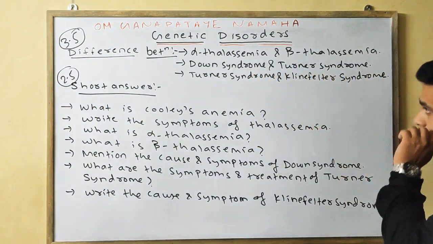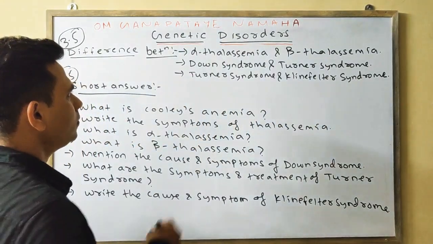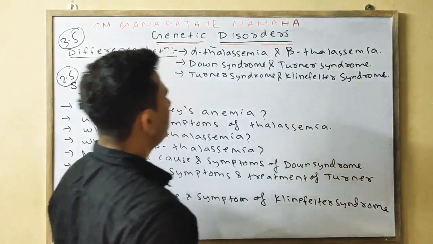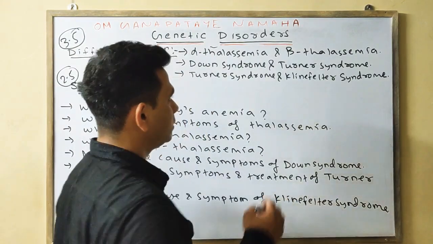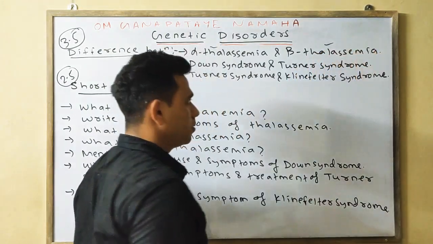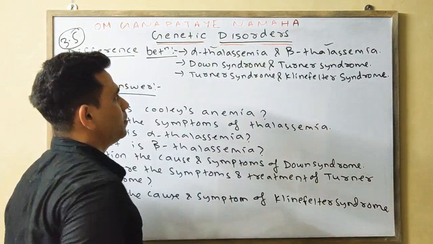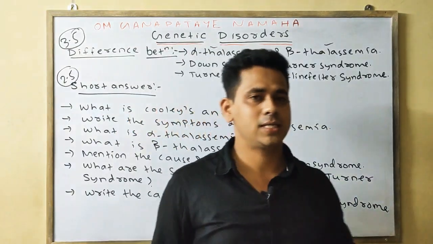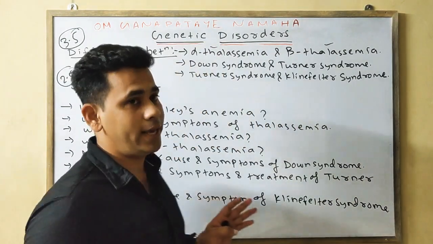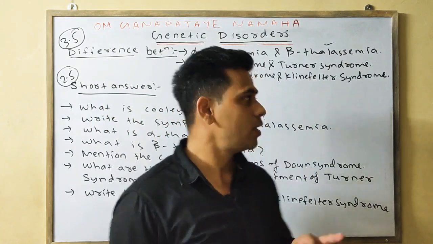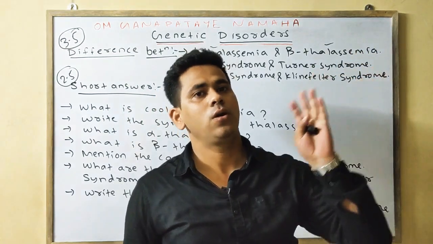Okay, now come to your first difference, that is alpha thalassemia and beta thalassemia. Alpha thalassemia is related to the change in the alpha globin chain, whereas the beta thalassemia is related to the change in the beta globin chain. Next, in alpha thalassemia, the gene responsible for the formation of the alpha globin chain is HbA or hemoglobin alpha, whereas the gene responsible for the beta globin chain is HbB or hemoglobin beta.